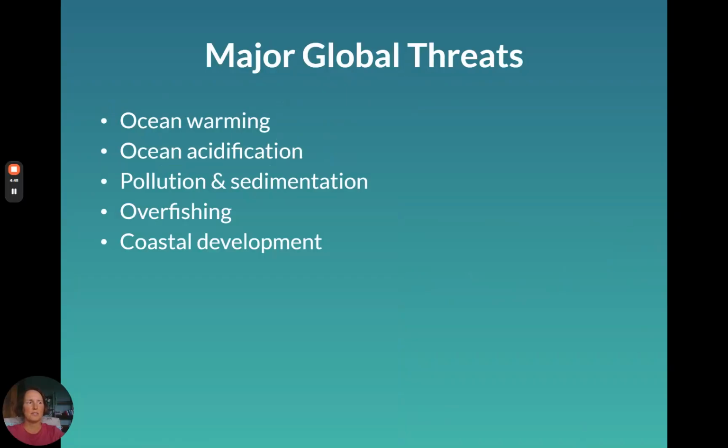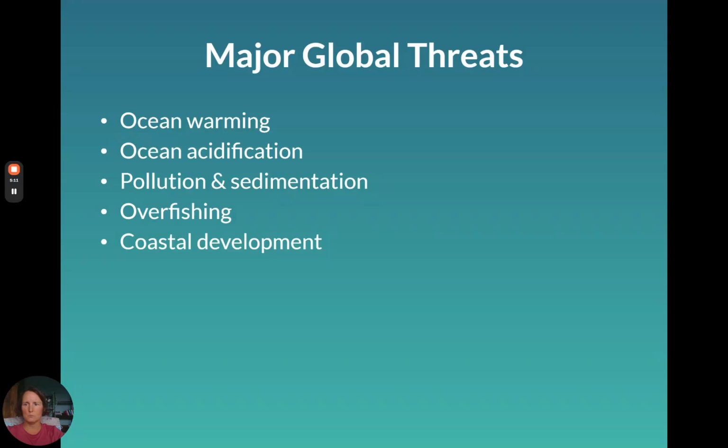So what are some of the things that cause coral bleaching? Obviously, ocean warming. That's the biggest one that we've been talking about. Ocean acidification is also a huge problem because with acidification, the corals can't build their calcium carbonate skeletons as easily. We'll talk about that a little bit more too. And we've talked about it already a little bit.